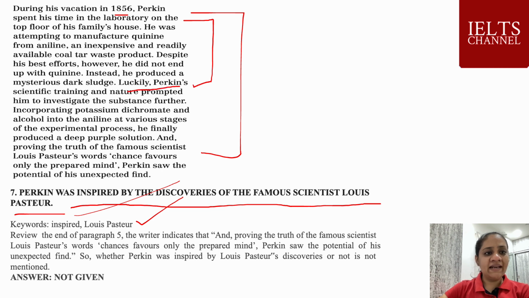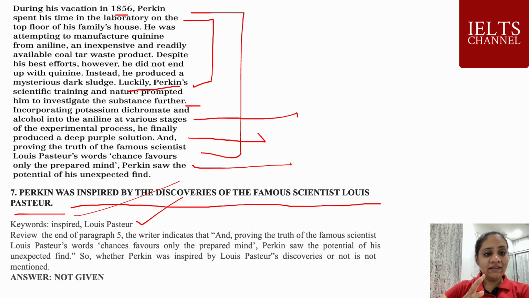Luckily, Perkin's scientific training and nature prompted him to investigate the substance further, incorporating potassium dichromate and alcohol into the aniline at various stages of the experiment process. He finally produced a deep purple solution, proving the truth of famous scientist Louis Pasteur's words, chance favors only the prepared mind, and Perkin saw the potential of his unexpected find.